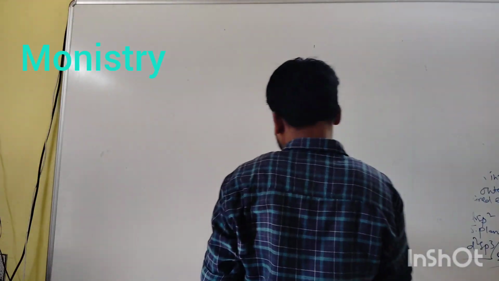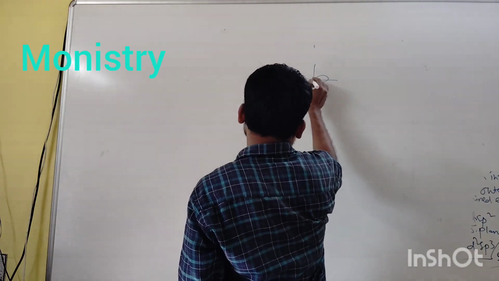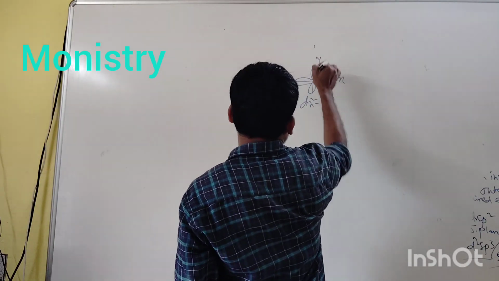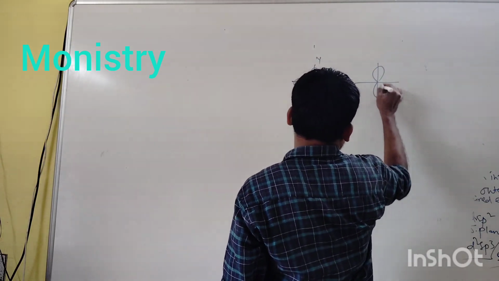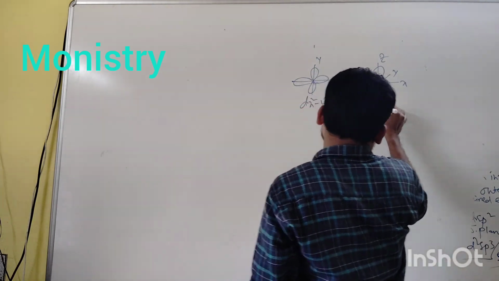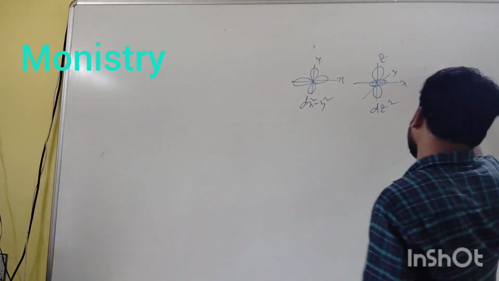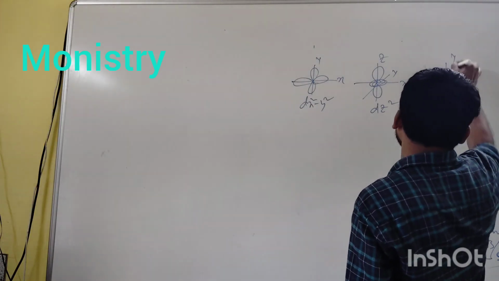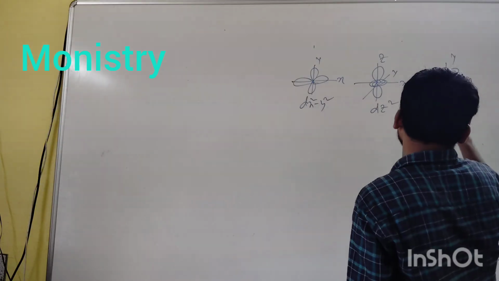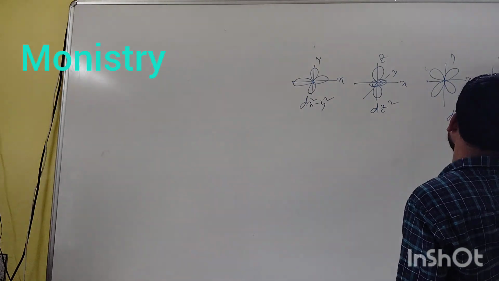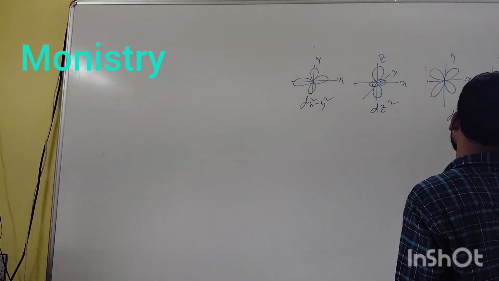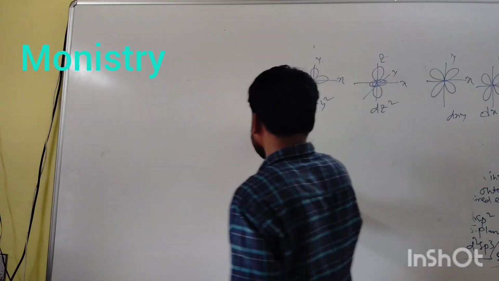We generally see dx square minus y square, dz square, dxy, dxz, and dyz.